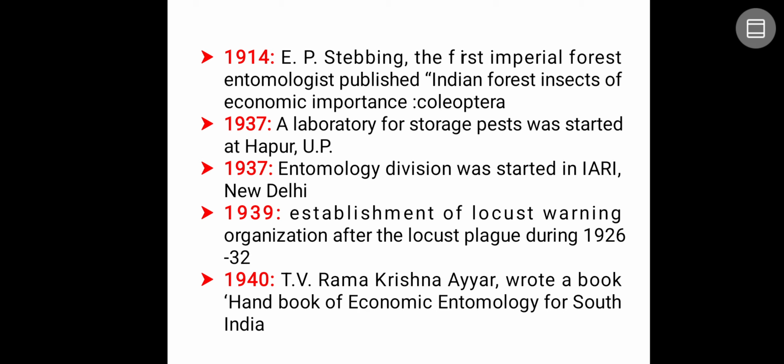Next, in the year 1939, there was the establishment of a laboratory for storage pests in Hapur, currently located in Uttar Pradesh. Next, in the year 1937, the entomology division was started in IARI, New Delhi. Next, in the year 1939, the Locust Warning Organization was established in Jodhpur, Rajasthan, because the breeding site of the locust is usually in the desert areas of Rajasthan or some part of Pakistan. That is the reason it was established in Jodhpur.